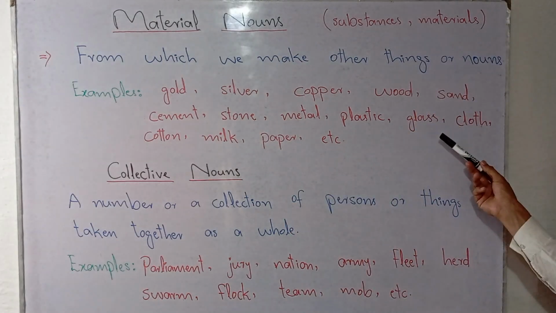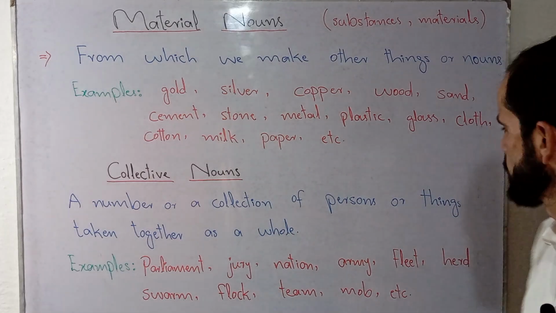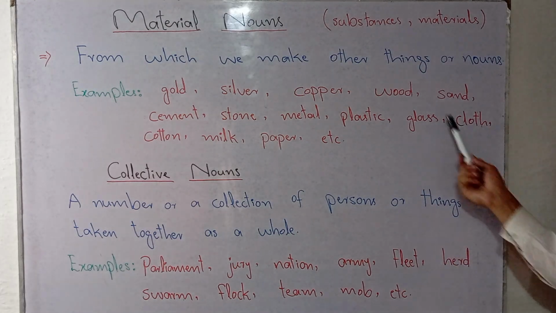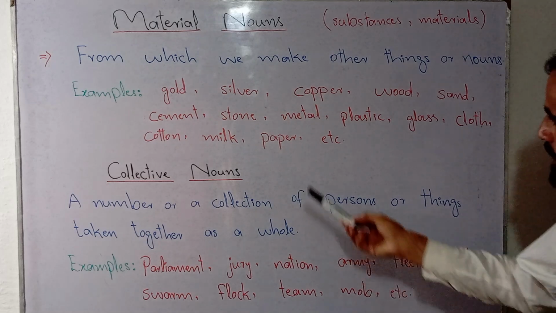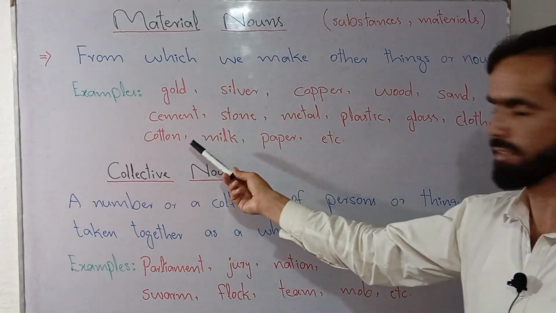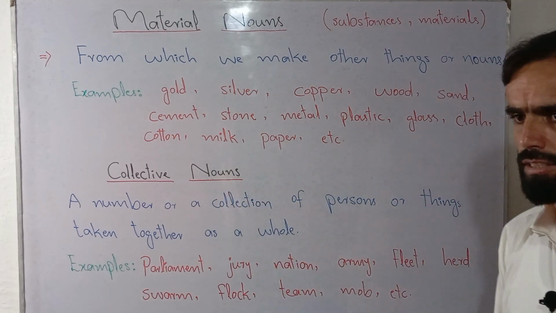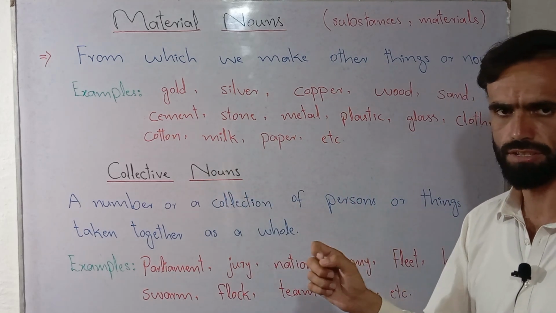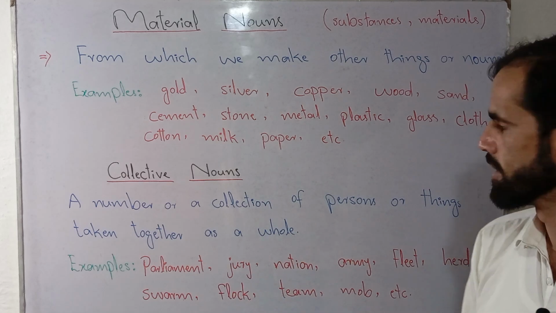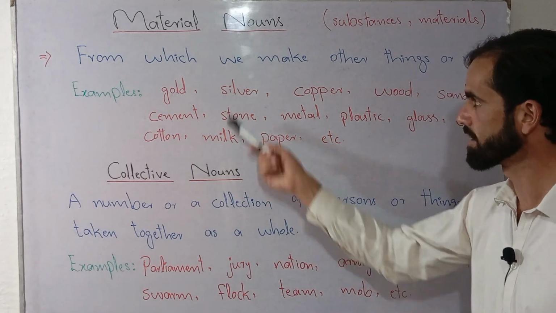We can use glass even for a container in which we drink water, and so on. Cloth can be used in this way. It is also a material noun. Cotton is used to make, for example, cloths, or we can use cotton to make different types of bandages or other things that we use, for example, in the medical field.